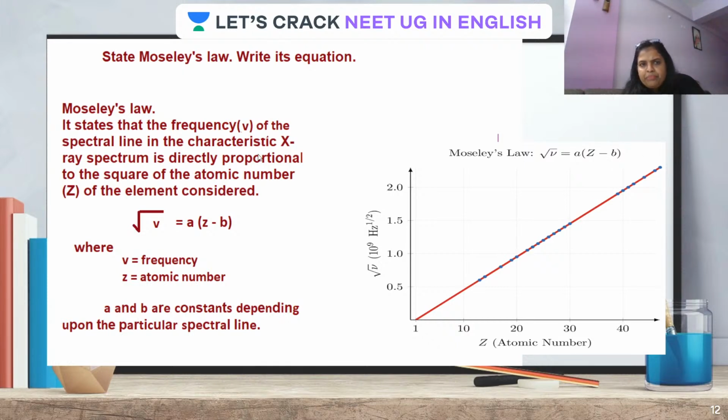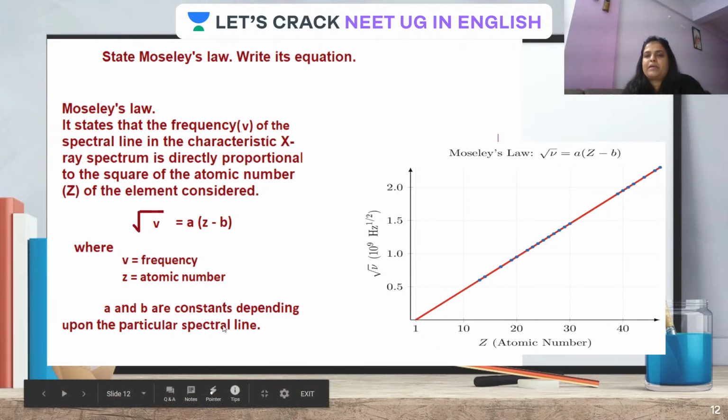By this formula, you can see that the frequency of the spectral line in the characteristic X-ray spectrum is directly proportional to the square of the atomic number of the element considered. This is the equation for that, where ν is the frequency, Z is the atomic number, and a and b are constants depending upon the spectral line. Fine.